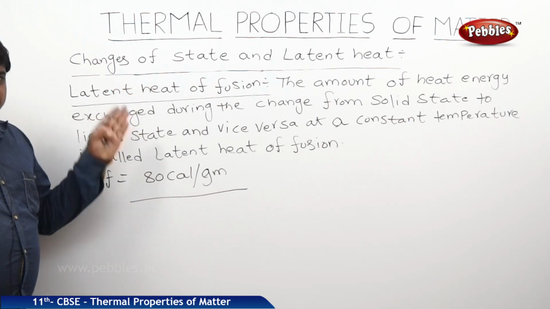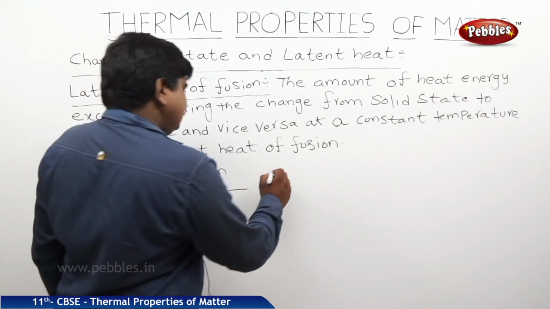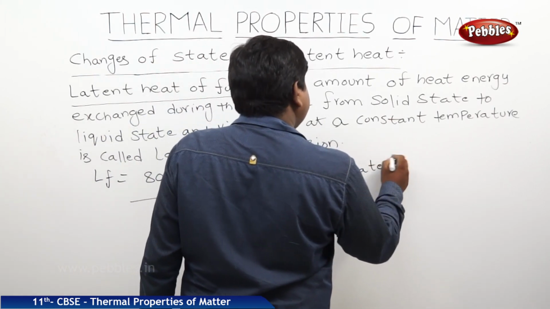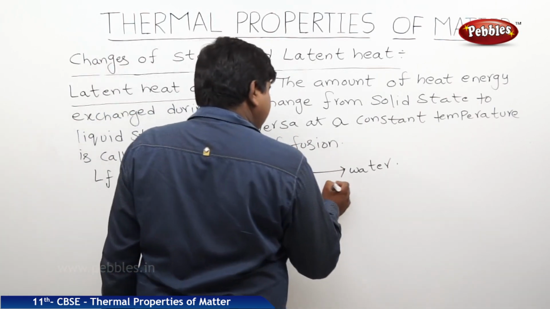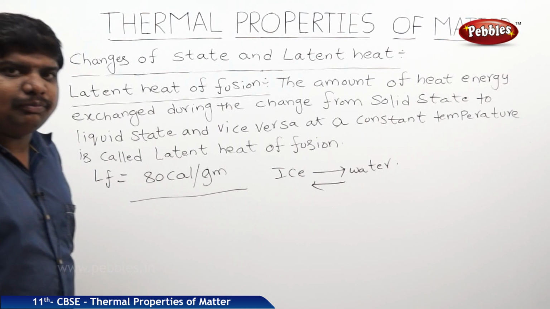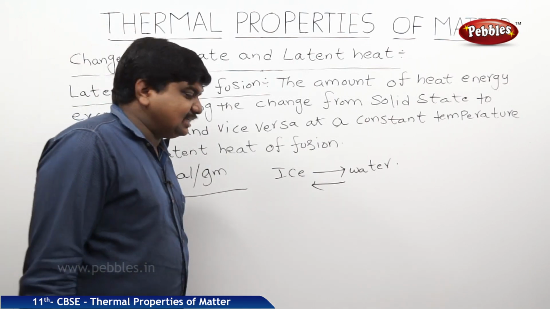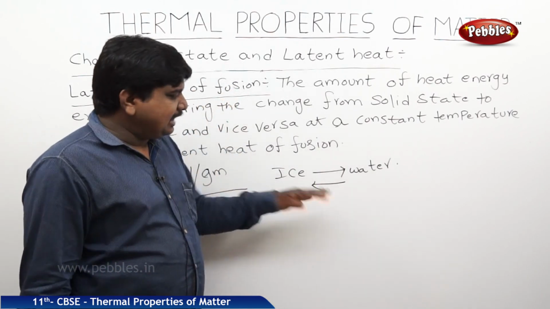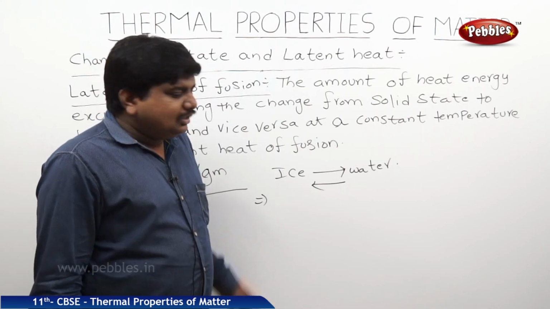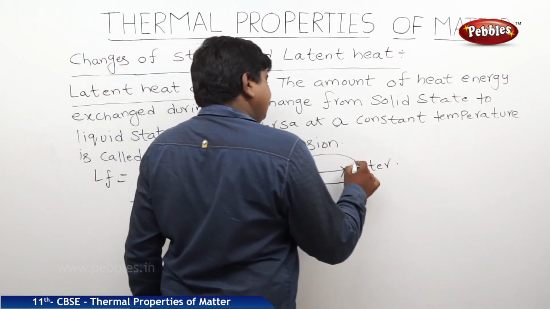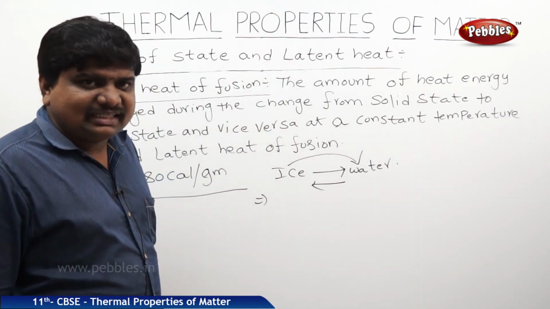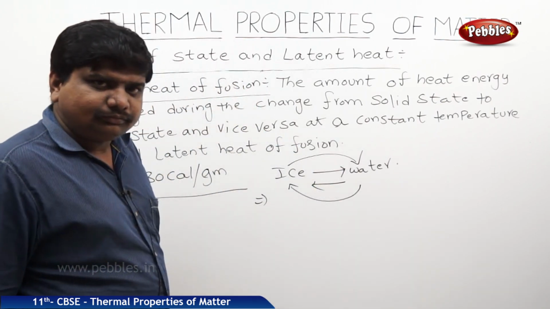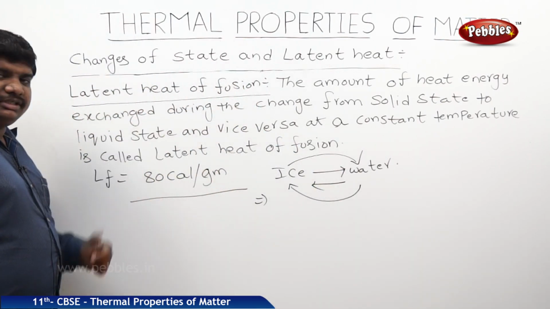So, how can we understand this definition? Ice is converted to water on increasing the temperature. By decreasing the temperature, water can be converted to ice. Both states are possible. In this case, heat energy is exchanged, which is required to gain or lose temperature. So this amount of heat energy exchanged in the conversion, when some amount of ice is converted to water or some amount of water is converted to ice, is called latent heat of fusion.